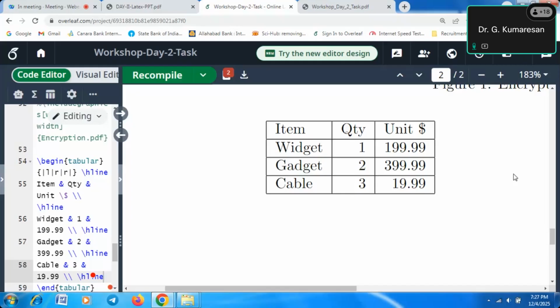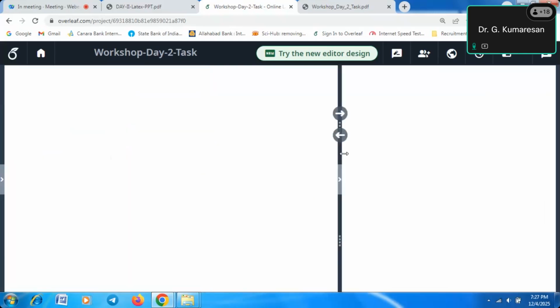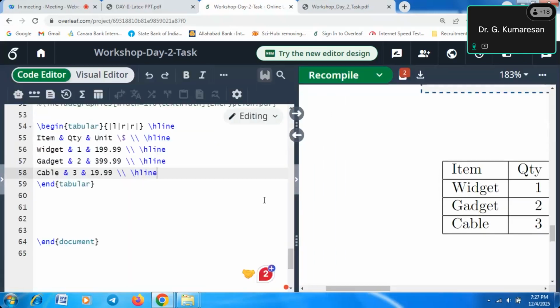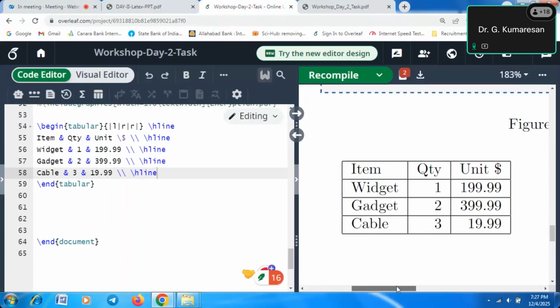It will create more confusion. Okay, so this is the way we are creating tables in LaTeX. Now I want to cite this table in my text. First I have to add a caption.